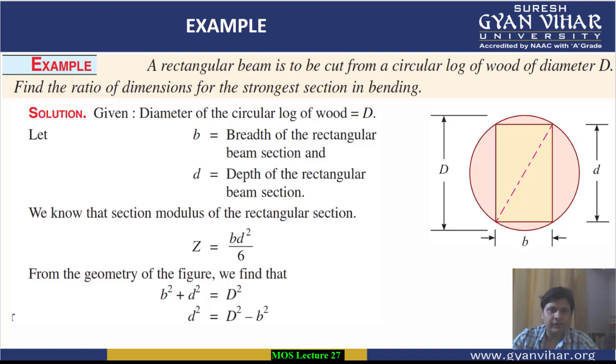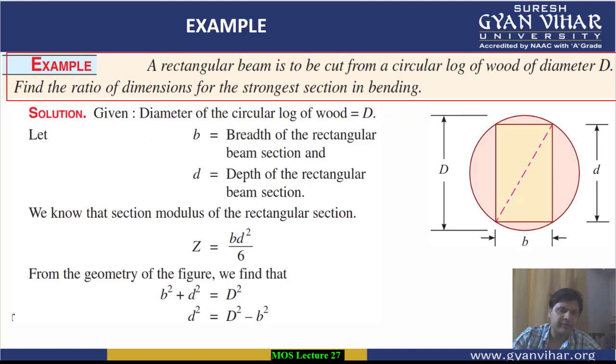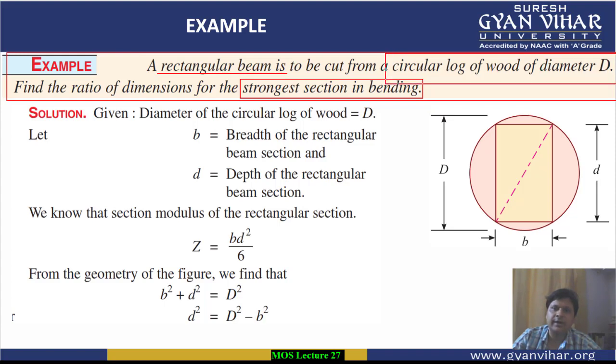Now in this question, we have already read this question before going into the theory which I have explained. We have to cut a rectangular beam which is strongest in bending from a log of wood which is circular in cross section and diameter is D. So first of all, we are going to calculate the section modulus for a rectangular beam whose depth is d and width is b.